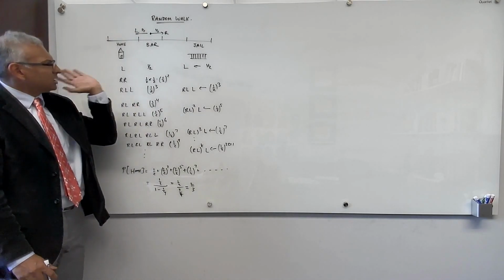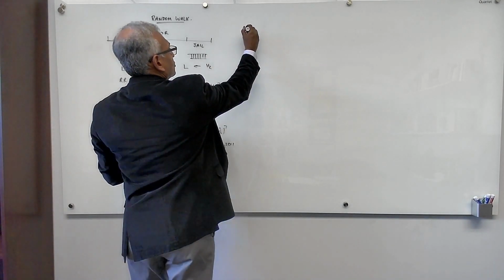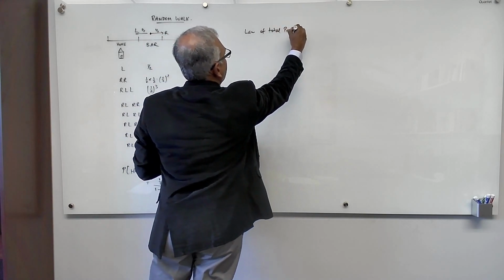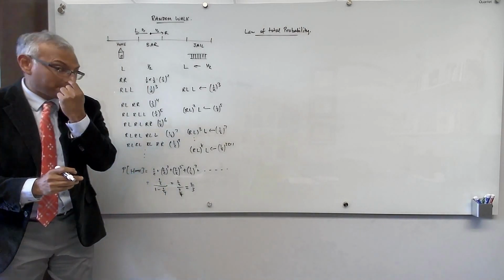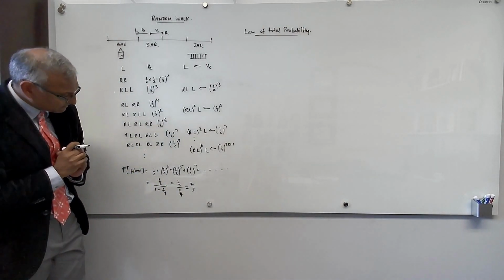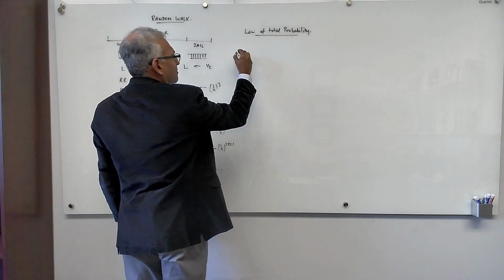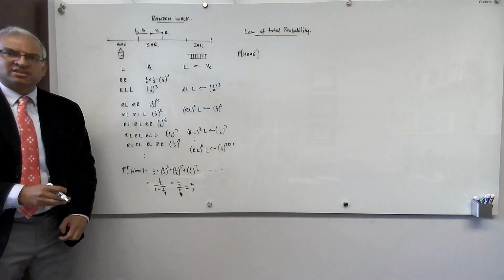Now let me show you another way to get this same answer, but using the law of total probability. Okay, so the law of total probability. We can say that the probability to make it home, the law of total probability says, break it into cases.